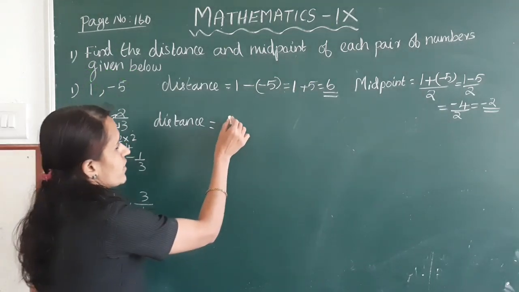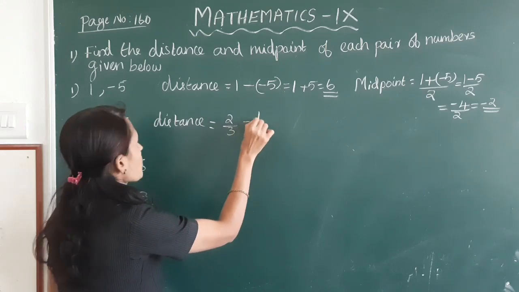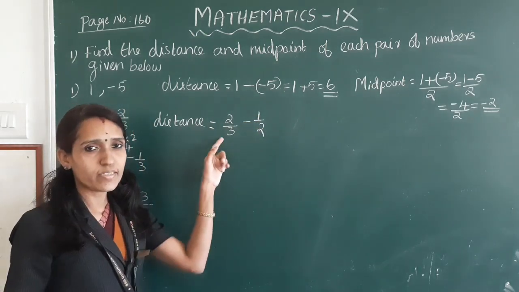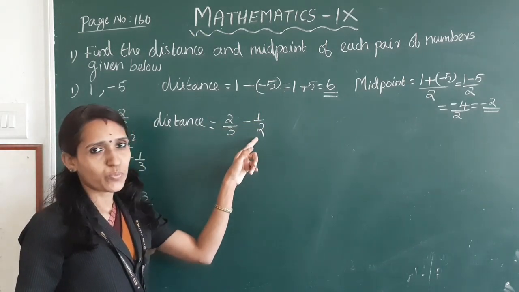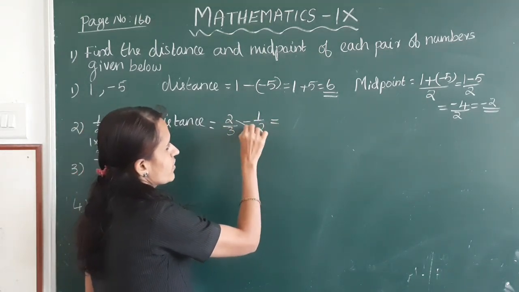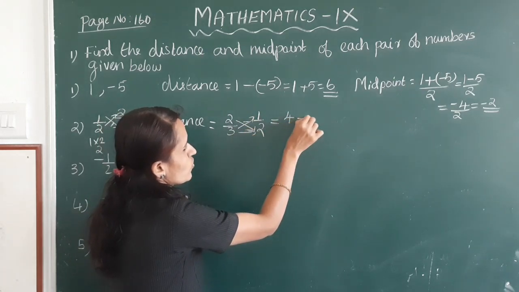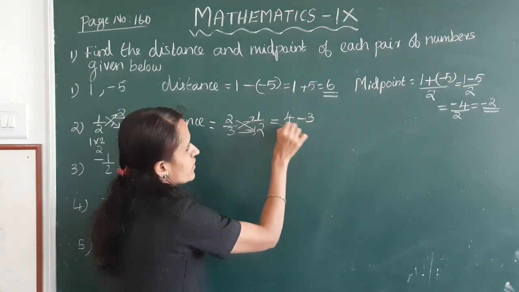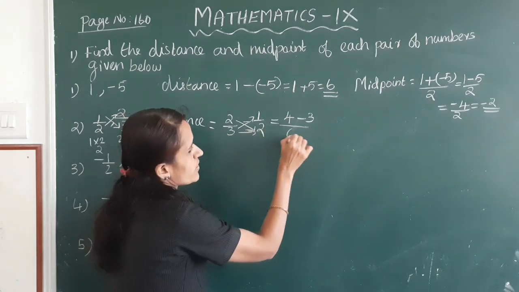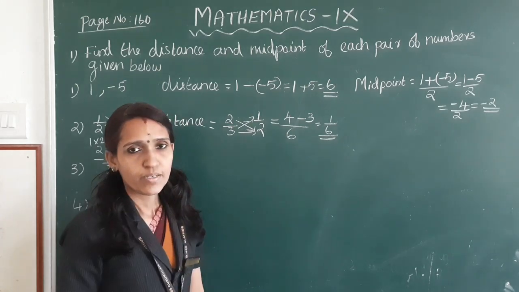So larger number minus smaller number, 2 by 3 minus 1 by 2. Again cross multiplication, 2 into 2, 4, 1 into 3, 3, 3 into 2, 6. This is equal to 1 by 6.